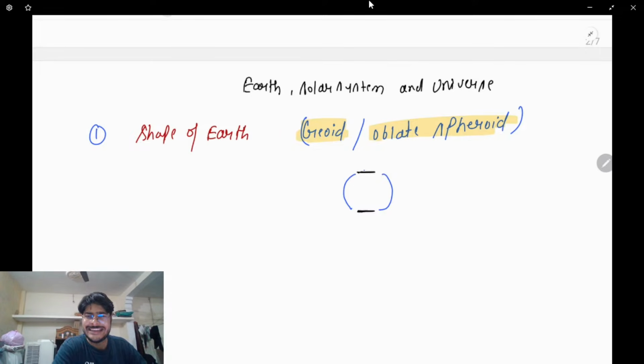I will talk in detail about why it is called so. Why is the Earth's shape this only? Why not something else? Clear, everybody?